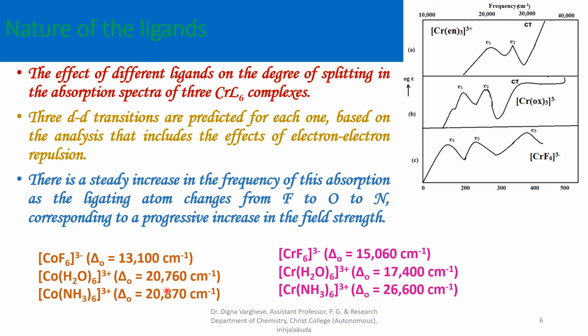Delta value is again increasing, 20,760 cm⁻¹. The nitrogen atom is attached to the metal atom in the cobalt-amine complex. Its delta value again increases to 28,870 cm⁻¹. So the effect of the different ligands on the degree of splitting in the absorption spectra of complexes is different, as the frequency increases with increasing strength of the ligand attached to the metal atom. So the nature of the ligands also affects the crystal field splitting values.